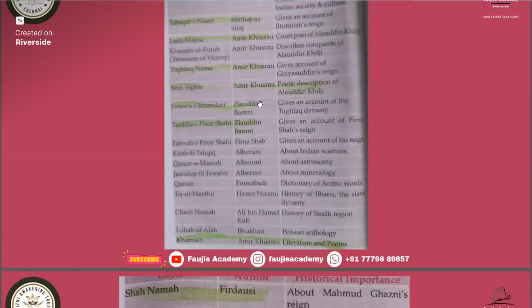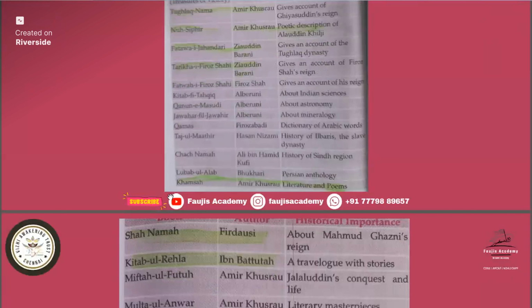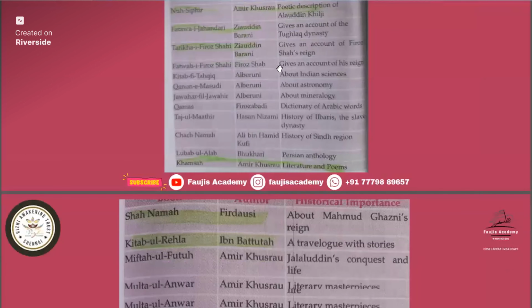Then Fatwa-i-Jahandari was written by Ziauddin Barani. That gave an account of the Tughlaq dynasty. So they might also ask a question about who was the contemporary of the Tughlaq dynasty, mostly Muhammad bin Tughlaq's time. That is Ziauddin Barani. Then Tarikh-i-Firoz Shahi was also written by Ziauddin Barani. Then at last, Khamsa was written by Amir Khusro. So remember the Amir Khusro name and all the books written by him.